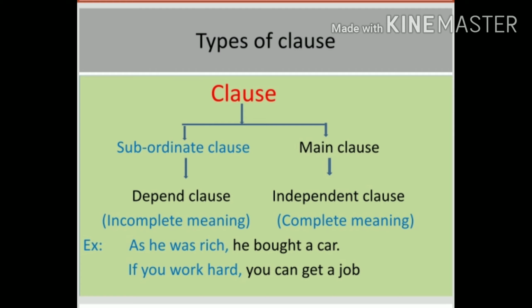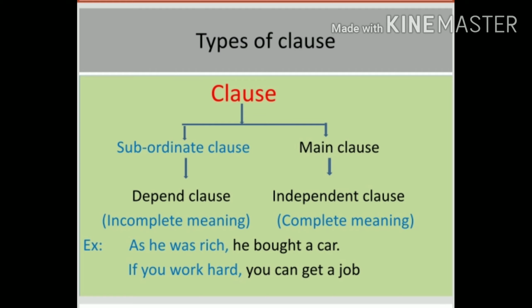Types of clause. A clause is divided into two types or two kinds. One is the subordinate clause, the second is the main clause. A subordinate clause is a dependent clause, which depends on the main clause to complete its meaning. So a dependent clause gives incomplete meaning, but an independent clause gives complete meaning. So a subordinate clause gives incomplete meaning, and a main clause gives the complete meaning of the sentence.